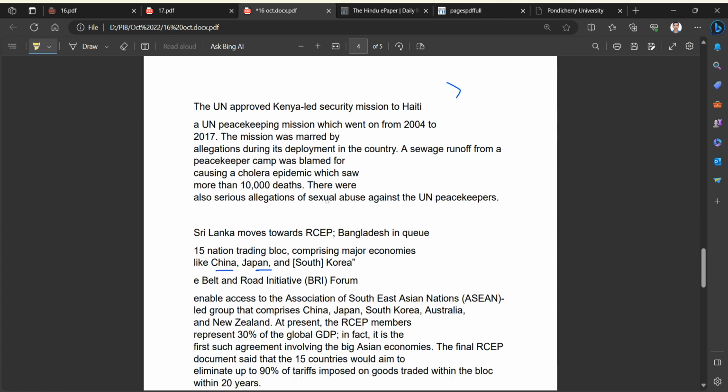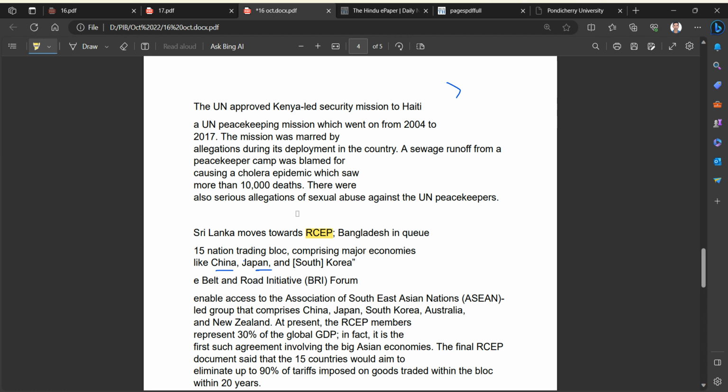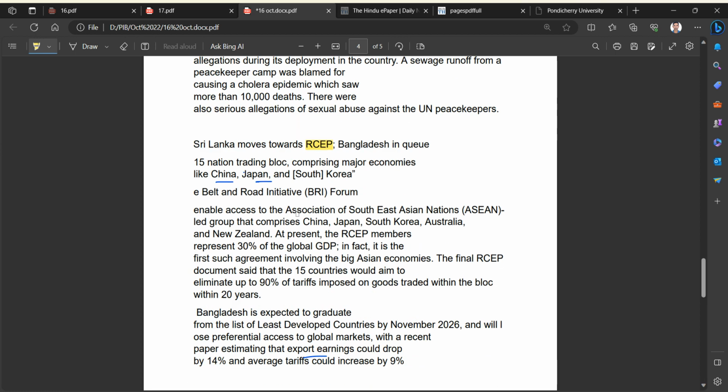So we have another article, Sri Lanka's move towards RCEP. Here RCEP becomes very important because a few years before, we refused to join the Regional Comprehensive Economic Partnership, stating that our agriculture and dairy industry would be affected, or that cheap Chinese products would flood our country. Actually, RCEP consists of the ASEAN countries, which are 10, plus China, South Korea, Japan, Australia, New Zealand.